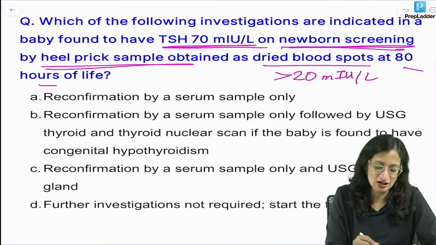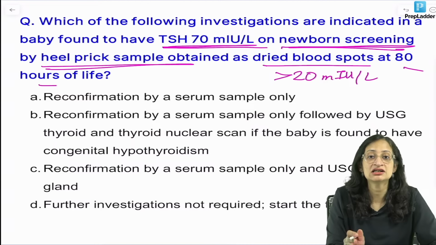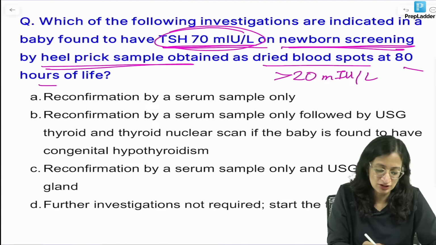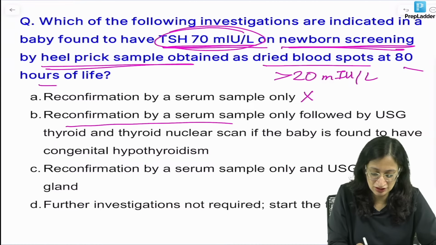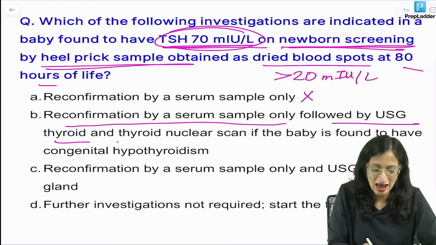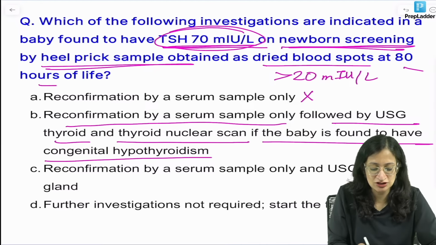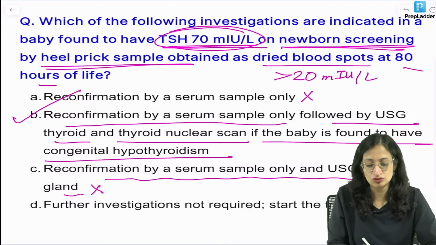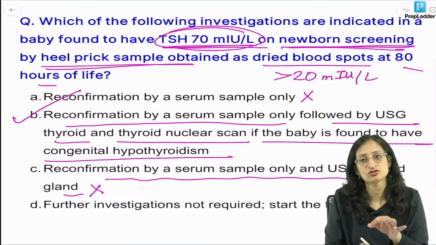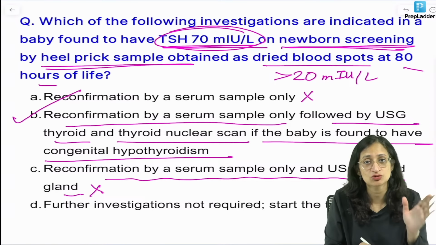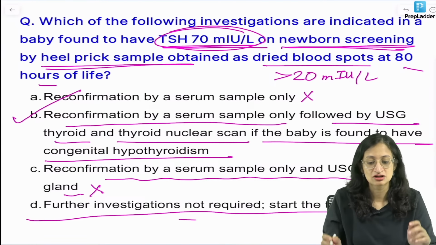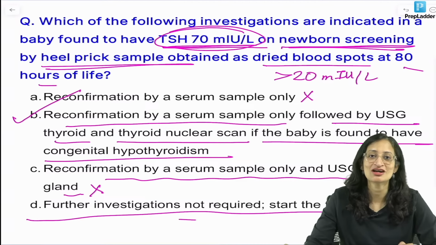The question asks which of the following investigations are indicated in this baby who screened positive for congenital hypothyroidism, more than 20. Reconfirmation by serum sample only? No. Reconfirmation by serum sample followed by USG thyroid and thyroid nuclear scan if the baby is found to have congenital hypothyroidism is the best answer. Serum sample only and USG thyroid gland alone will not help. You must do both ultrasound thyroid and thyroid scan in all babies found to have congenital hypothyroidism. Further investigations not required, start the treatment, is not the correct answer. So B is the best answer. Most of you have answered it correctly again.